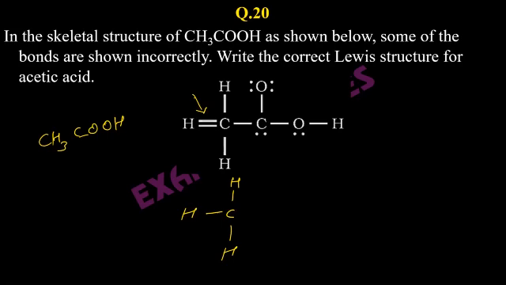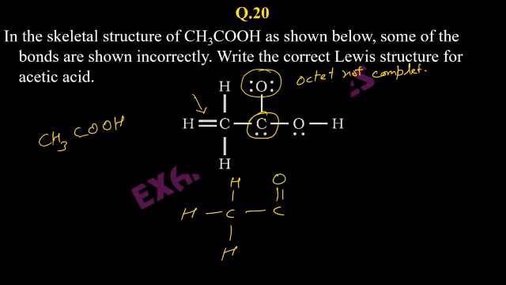Now this carbon, if we see this carbon here, when it is like this, carbon and this oxygen, we consider the octet is not complete of this oxygen. To complete the octet, it must have two bonds, that is a double bond.